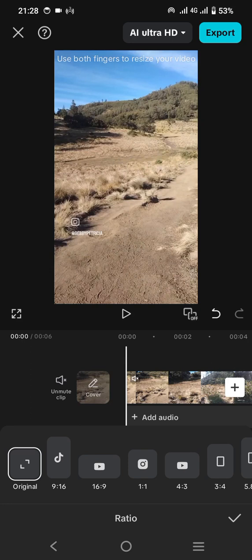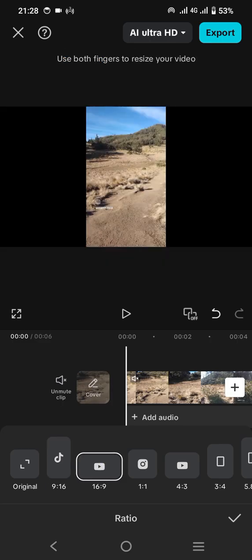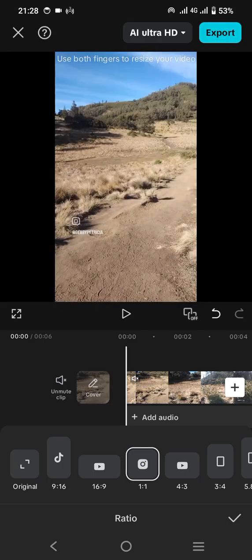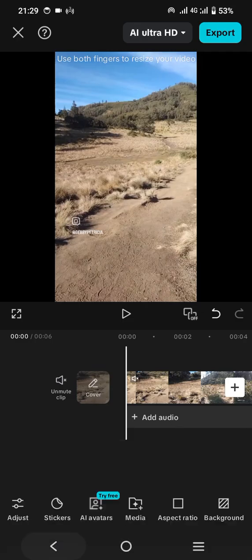If you would like to post it on TikTok, then you will choose this 9 to 16. If you would like to post it on YouTube, then you can choose this 16 to 9. And if you would like to post it on Instagram, then you can choose this 1 to 1. This is the basic menu that we will learn about.